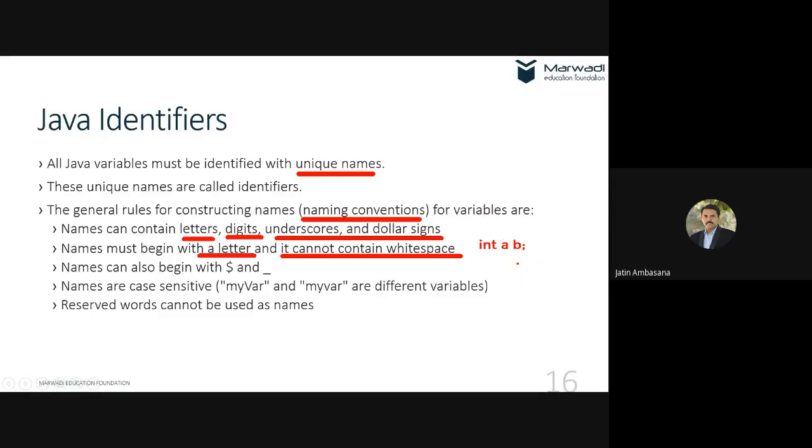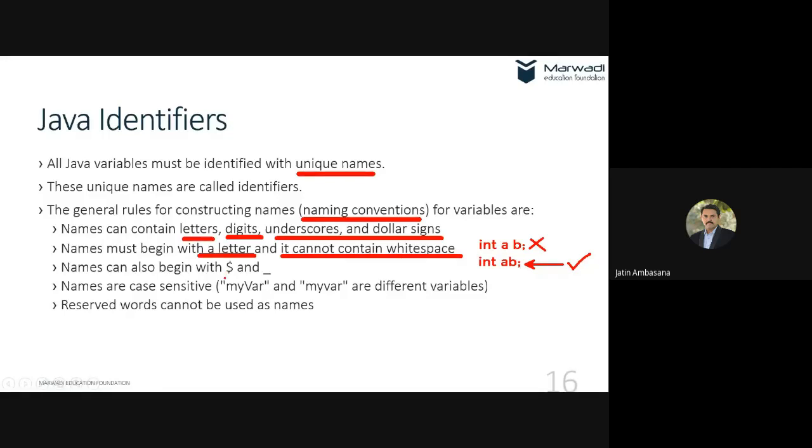If you want to declare multiple variables, then you should put a comma here. And if you want to use it together in the name, then you should declare it like this, AB, no space in between. So this will not work because it expects a comma over here, and this will work. Understand? So it cannot contain a space in the name.